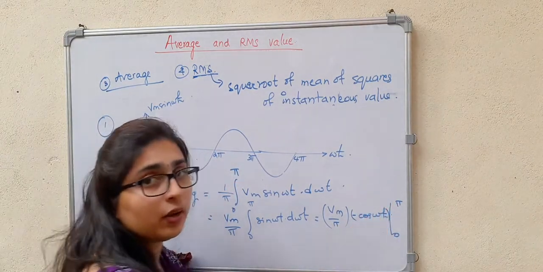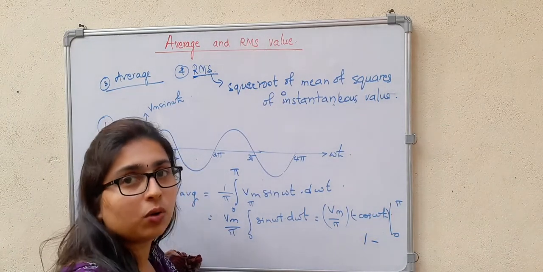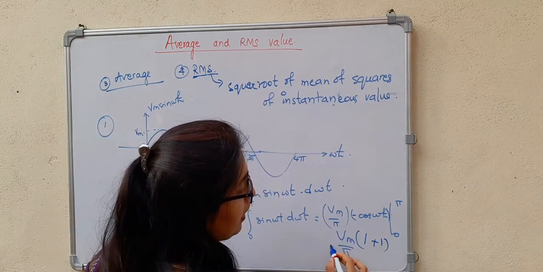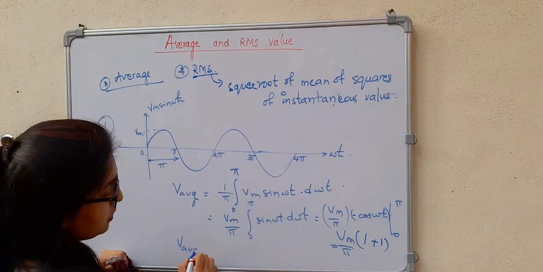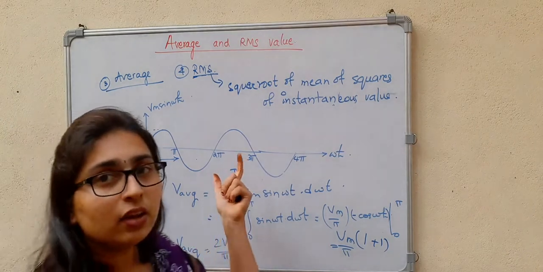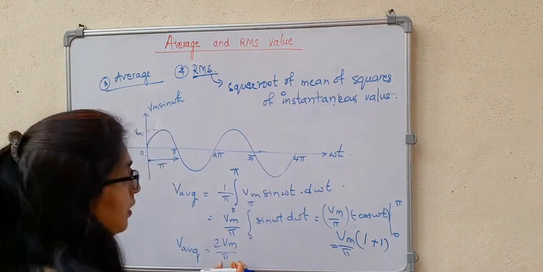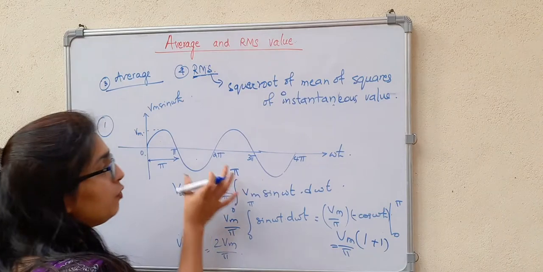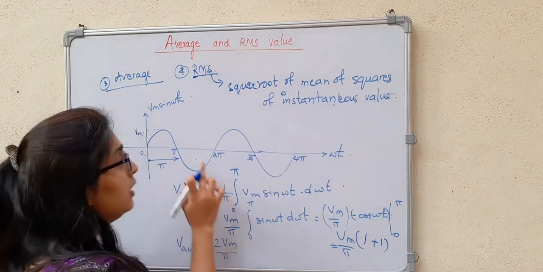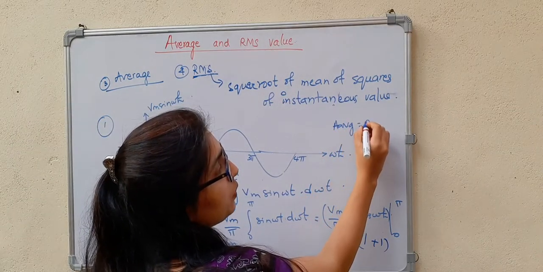So minus 1 into minus 1, it is 1. Minus of minus cos 0 is 1. So this is plus 1. Vm divided by pi, so the average value is equal to 2 Vm by pi. If we consider only the positive half cycle, then it is 2 Vm by pi. If I consider one complete cycle, then the average value will be equal to 0.